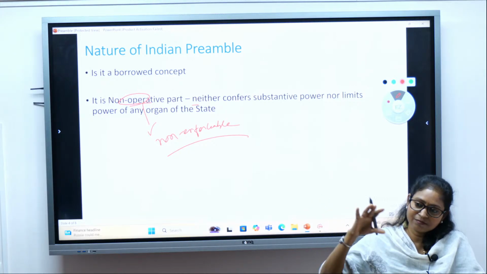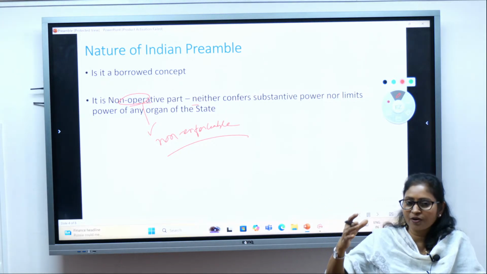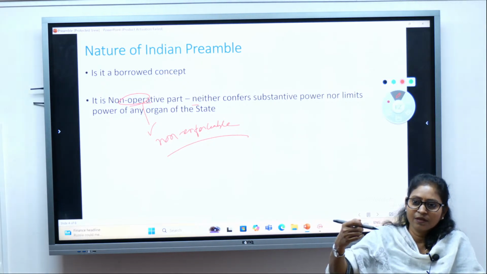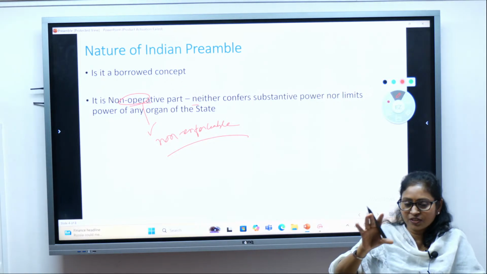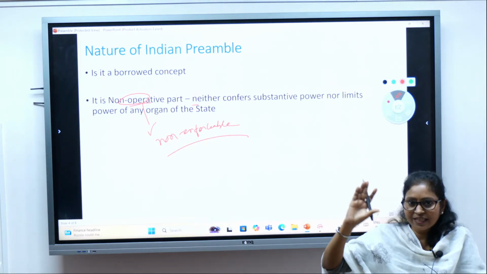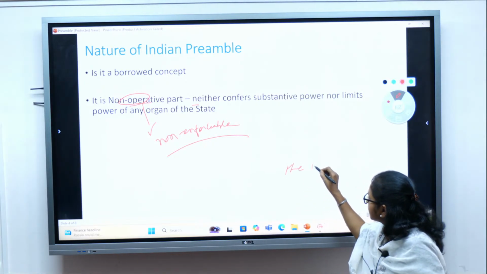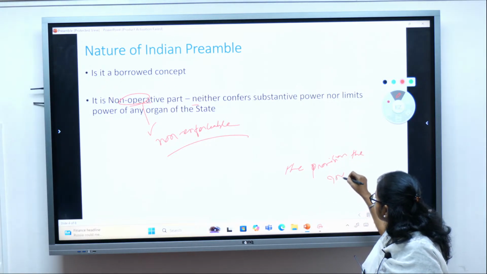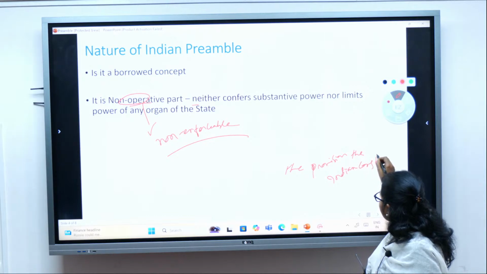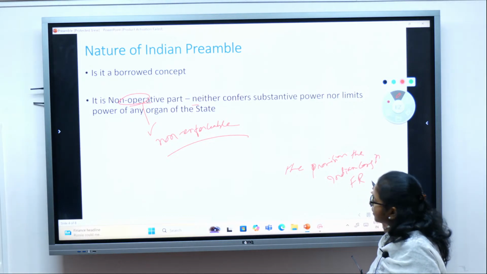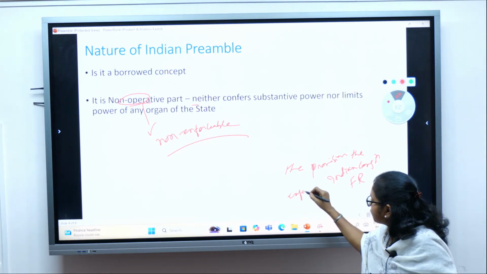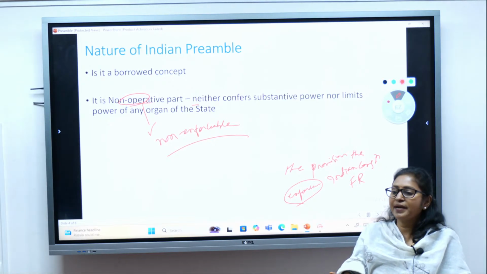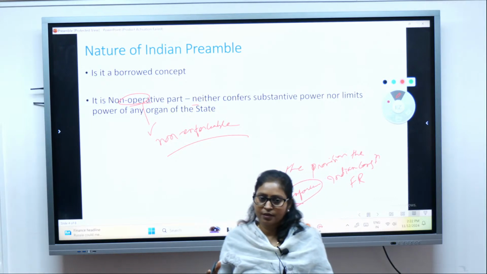Though we know these are important parts of the preamble, you can't go and say, hey, it is mentioned in the preamble, get it enforced. If it is also there in other provisions of the Indian Constitution, like fundamental rights and other enforceable provisions, then those things can be enforced. But independently, if it is only mentioned in the preamble, then it cannot be.